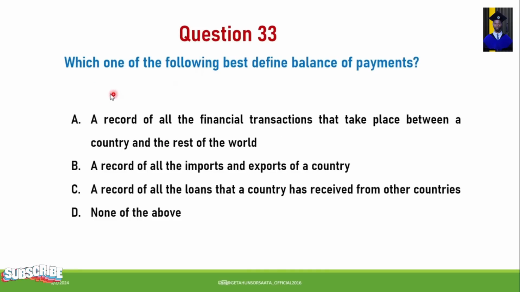Next question, number 33. Which one of the following best define balance of payments? A. A record of all the financial transactions that take place between the country and the rest of the world. B. A record of all the import and export of the country. C. A record of all the loans that a country has received from other countries. D. None of this. So the statement which best defines balance of payment is A, a record of all the financial transactions that take place between the country and the rest of the world. This statement best describes balance of payments.